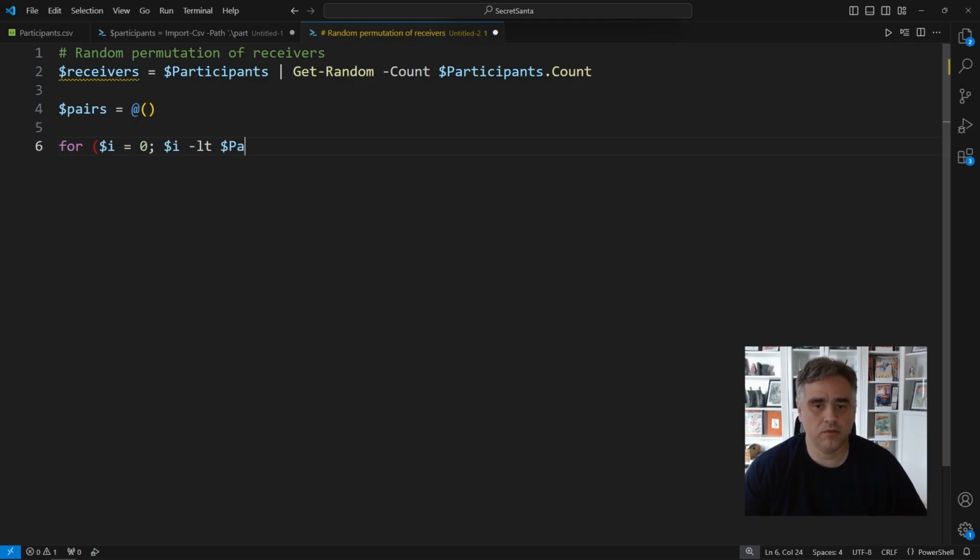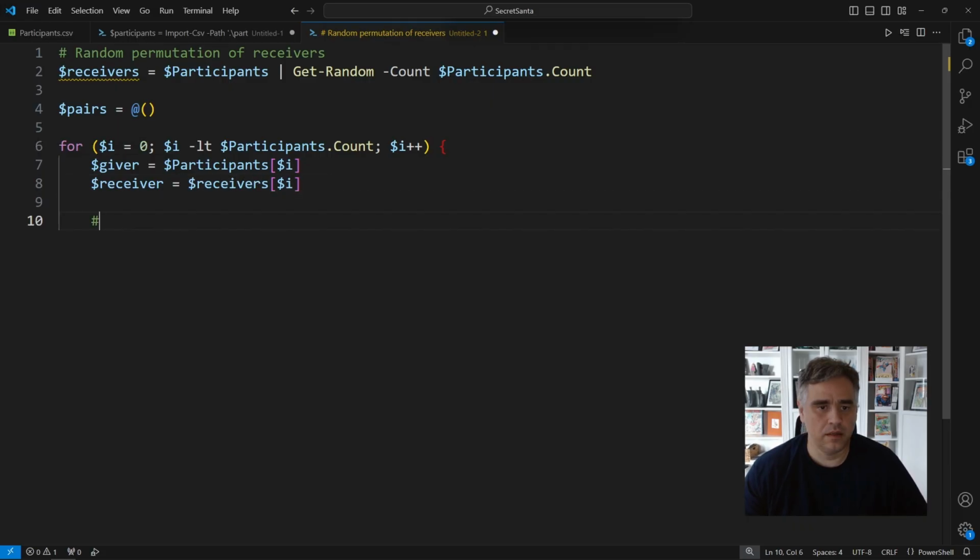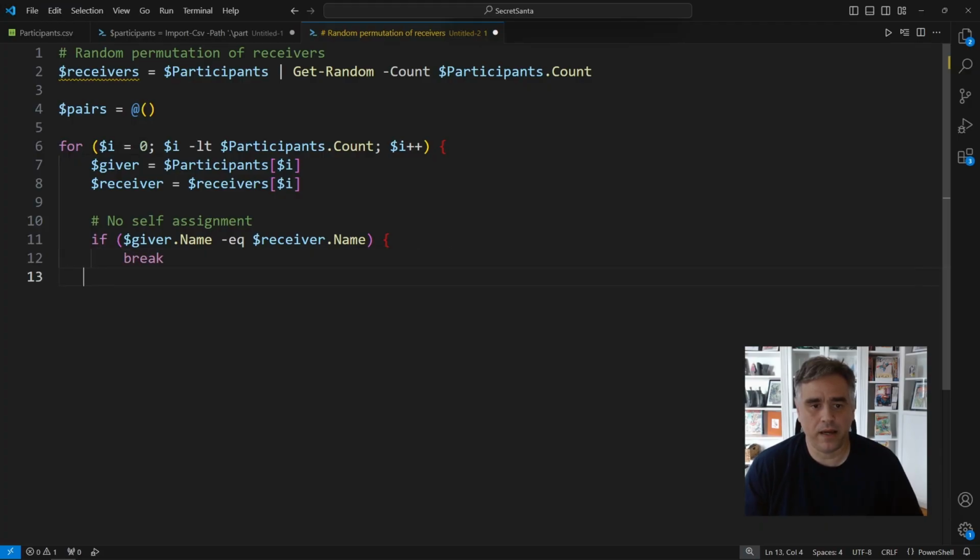We create an empty array, pairs, where we'll store only valid giver and receiver combinations. We walk through each index again. Giver is the original participant in this position, i, and receiver is the shuffled one from the same position. Then we add one simple rule: if giver name equals receiver name, break. If the giver's name and the receiver's name are the same, that means we have assigned somebody to themselves. That's not allowed, so we bail out of the loop with a break.